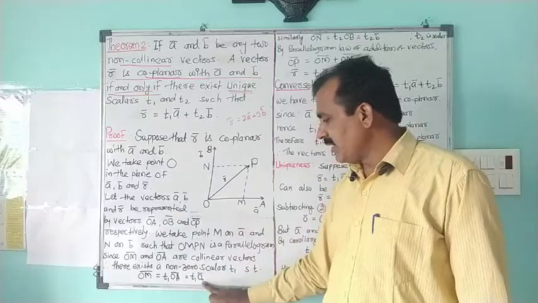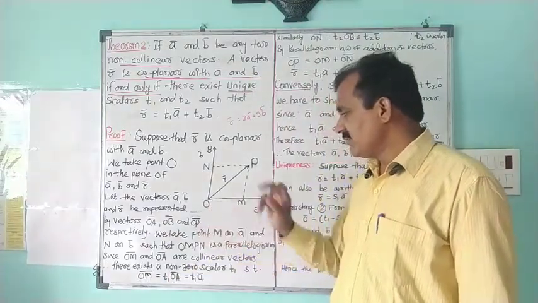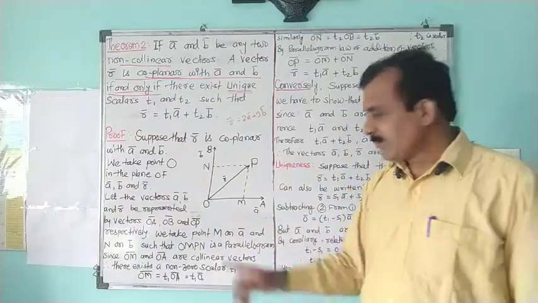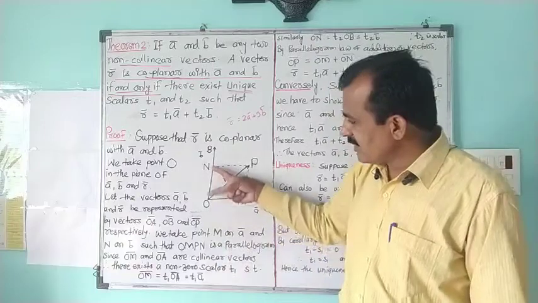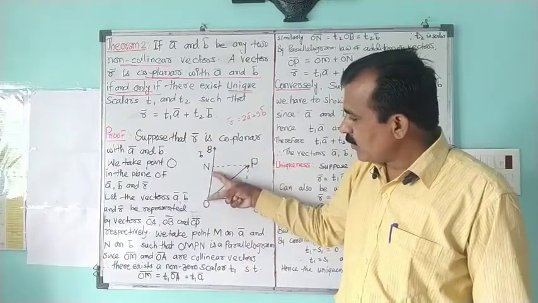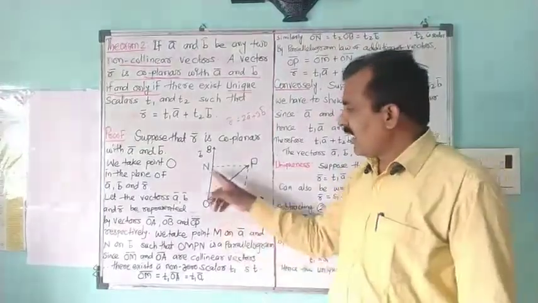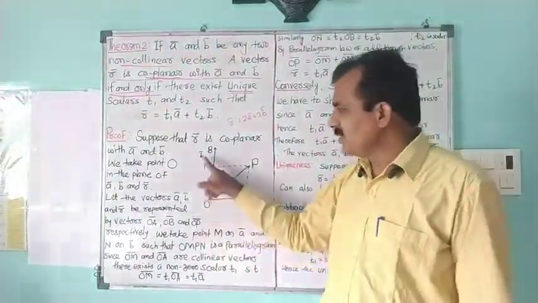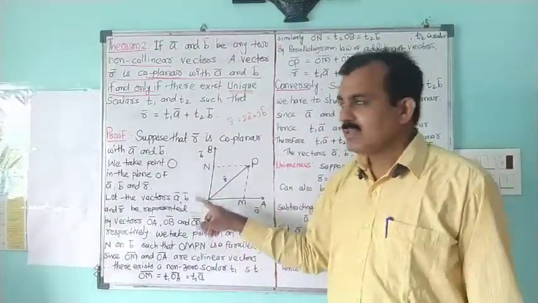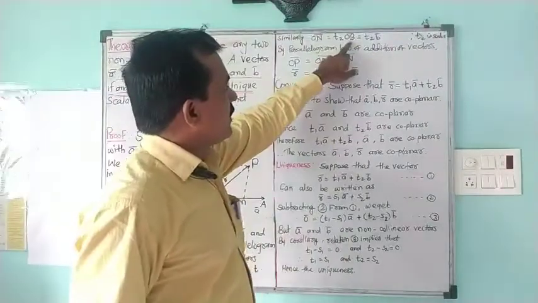So T1 into A bar. So OM, which is the one vector passing through one side of this parallelogram. Similarly, we will find this ON bar. ON bar and OB bar are collinear vectors, and that's why we can say ON bar is some scalar into this OB bar. So ON bar is equal to T2 into OB bar.